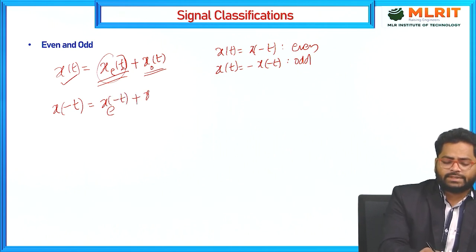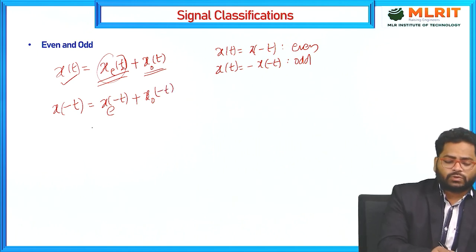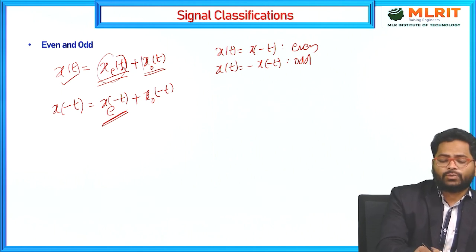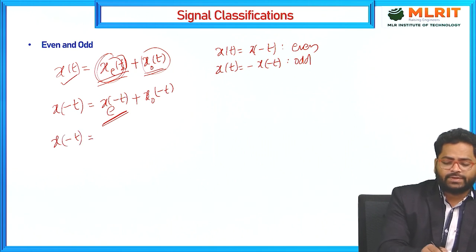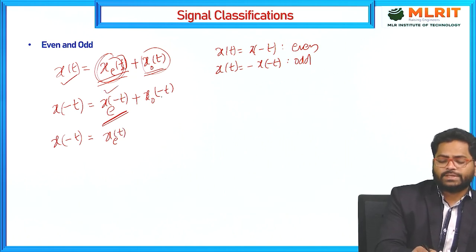So x of minus t equals xe of minus t plus xo of minus t. As I mentioned, since it is an even signal, xe of minus t I can write as xe of t. Now xo of minus t, since it is an odd signal.